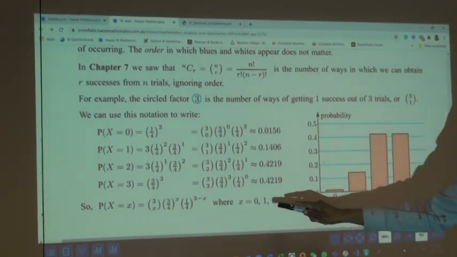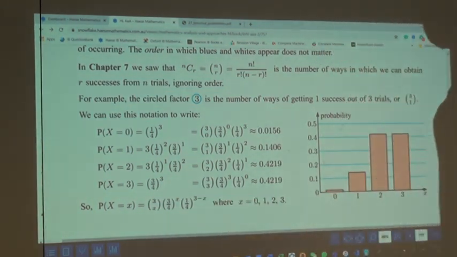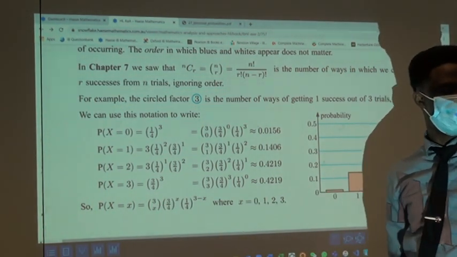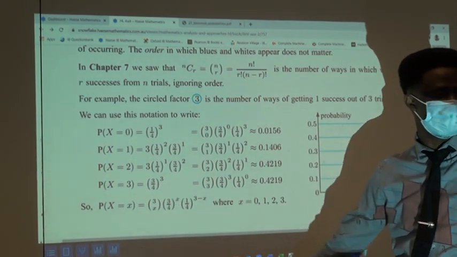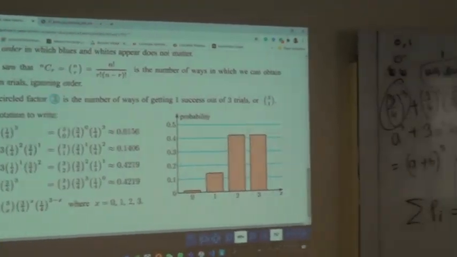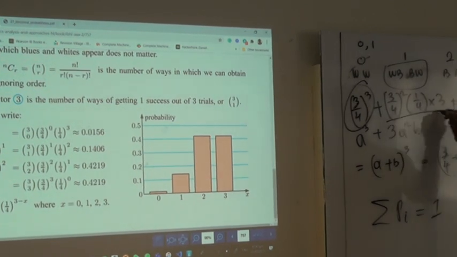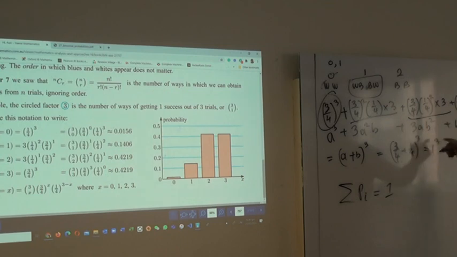For the case of 0, oh no, it's already there. This is combination, don't mix it up. When you have 0, this is just one of them. So 0 means 3 combination 0. That's 1. So the first one is always 1. When you have 1, you have 3. So the second one is multiplied by 3. When you have 2, you also have 3. And when you have 3, you have 1 again as the combination.